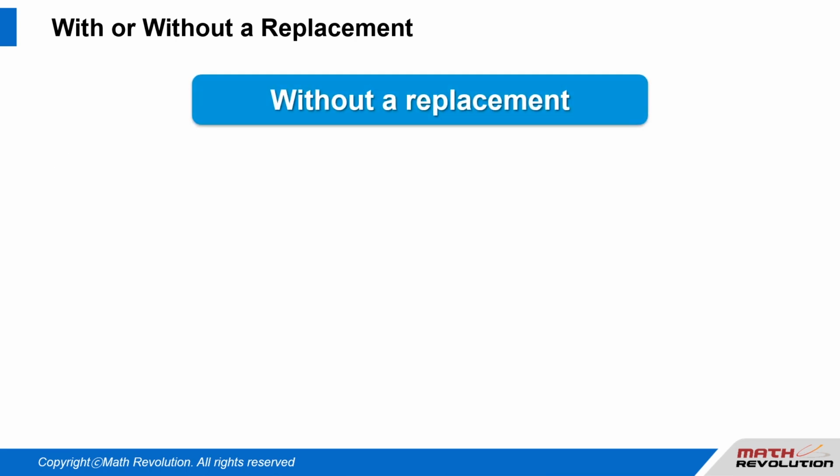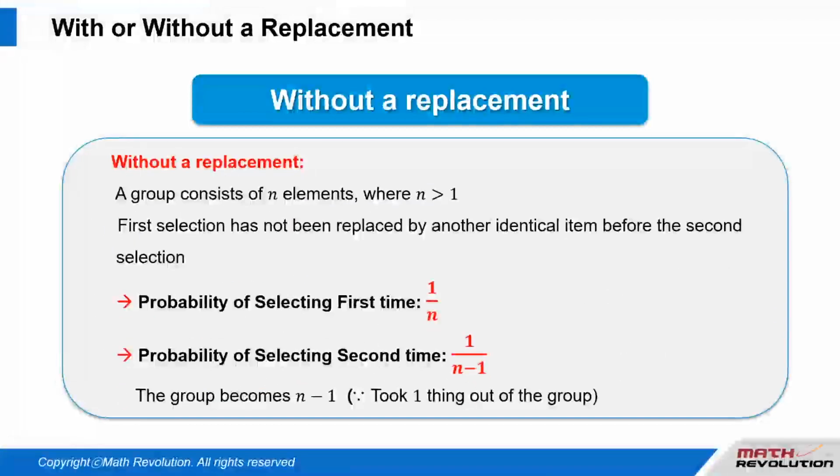Without a replacement. Let us take another group consisting of n elements, where n is greater than 1. When we select a thing from the group for the first time, the probability for this first selection is 1 over n.